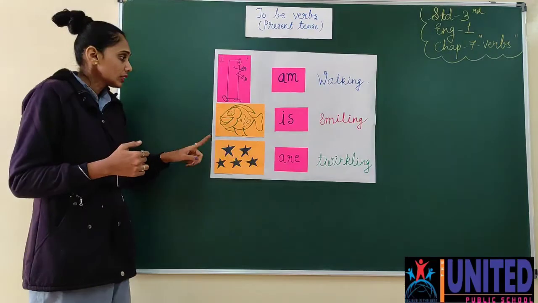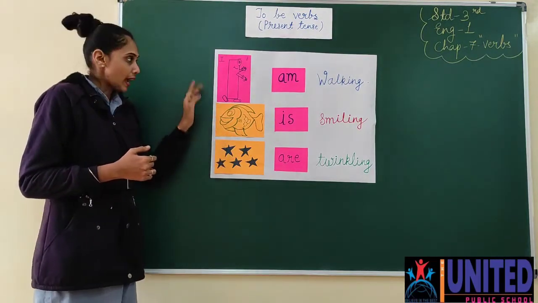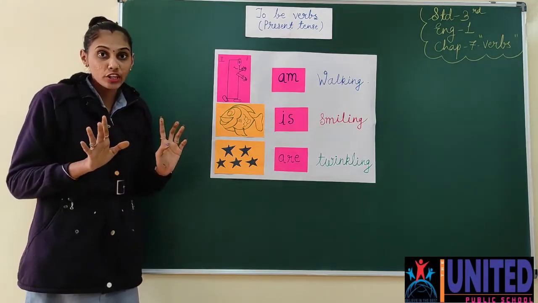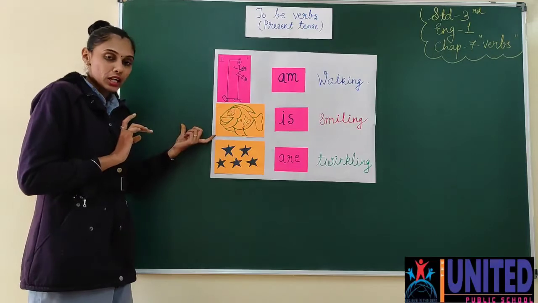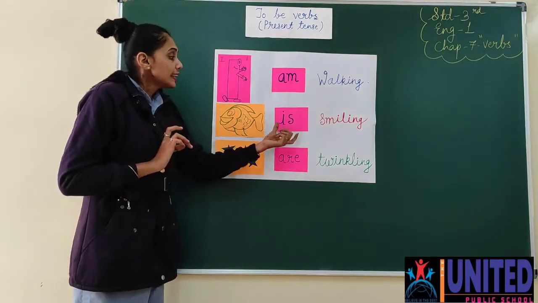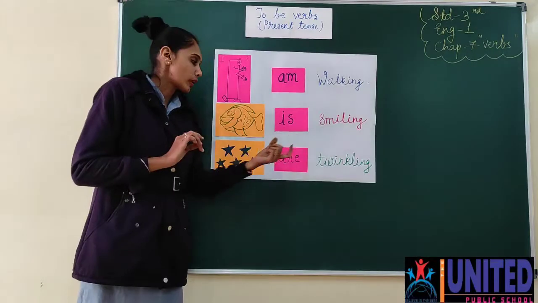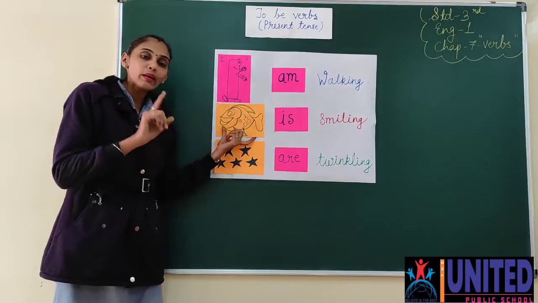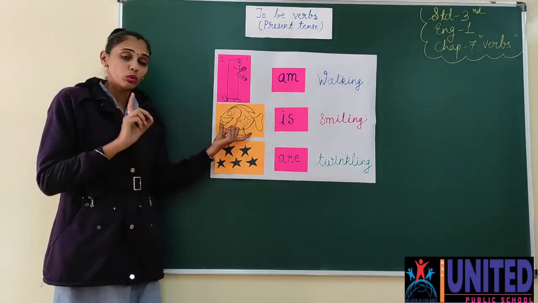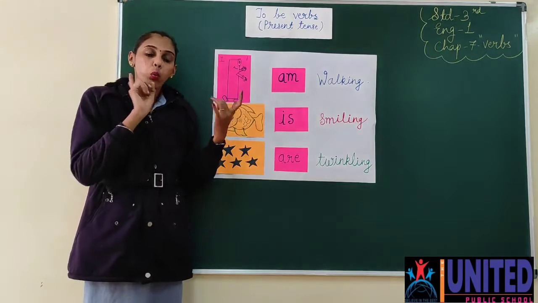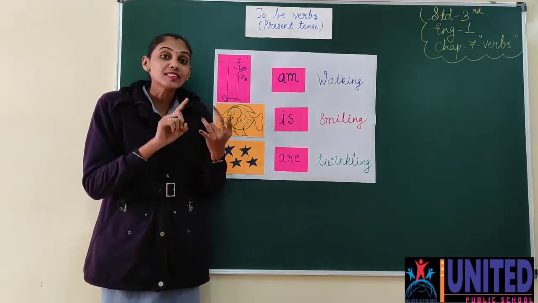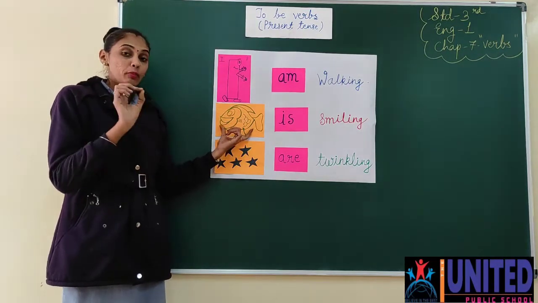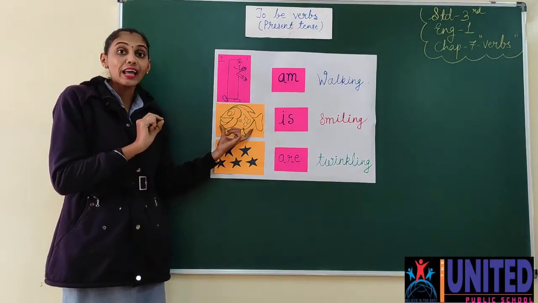Okay, chalo. Now here you can see a fish. An article will be here, but I have not placed an article here because I know that you are a very intelligent person, so you know that the article a will come. So a fish is smiling. ये fish देखो smile कर रही है. A fish is smiling. So here only one fish is there. You can see that only one fish is there. So if one thing is there, that is the subject. This is the subject here because I am talking about a fish.